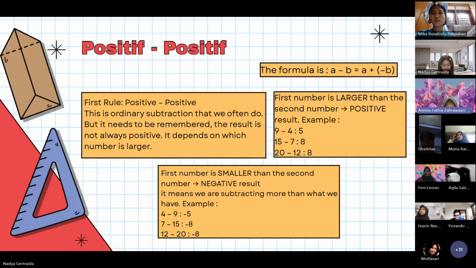Example, 9 subtracted by 4, the difference is 5. 15 subtracted by 7, the difference is 8. 20 subtracted by 12, the difference is 8. 100 subtracted by 45, the difference is 55. 200 subtracted by 150, the difference is 50.